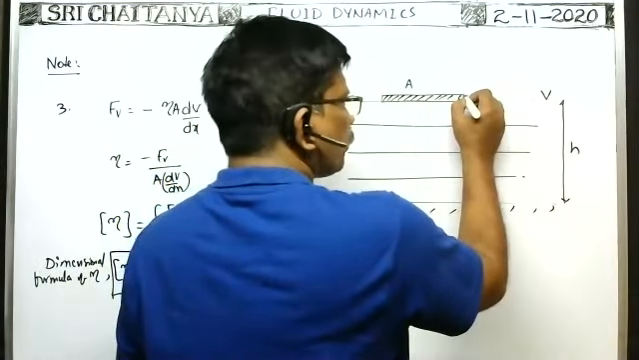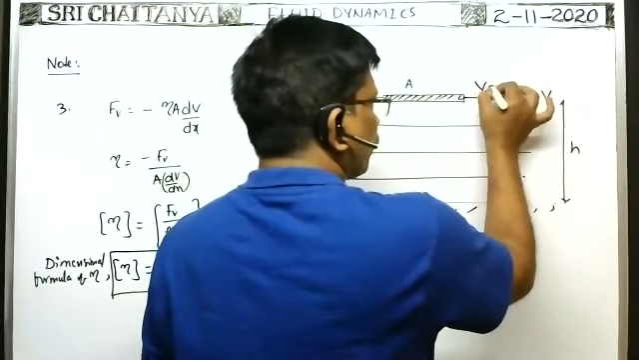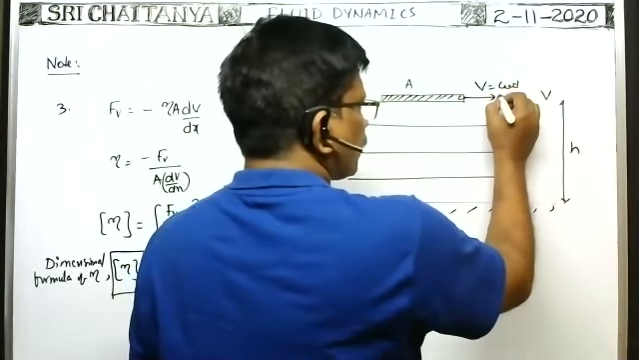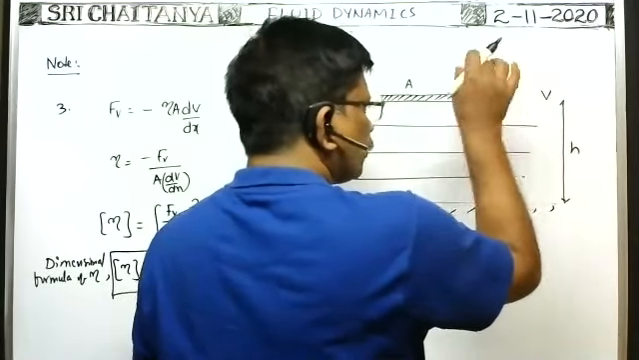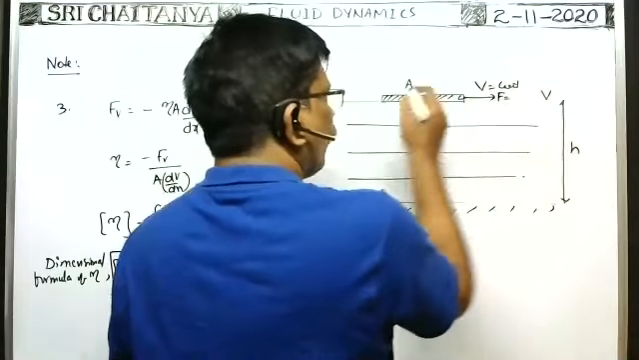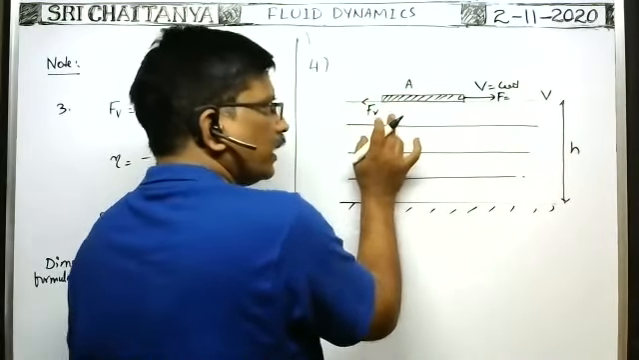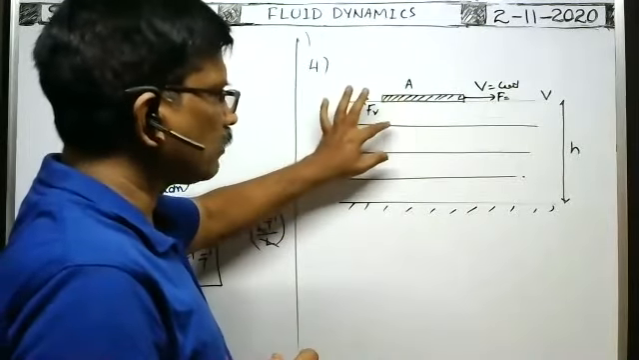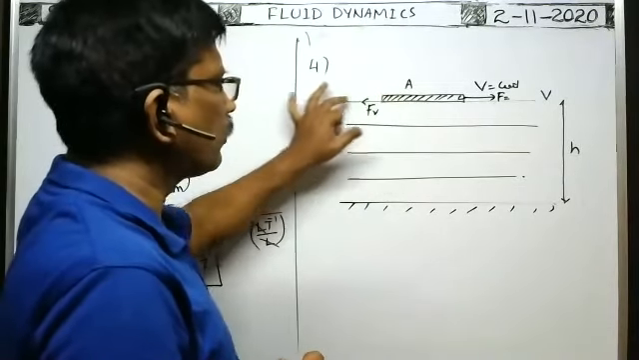But in order to move this plate with constant velocity on the surface of the liquid, what should be the force required? What should be the force that is to be applied on the plate to move with constant velocity? It means whatever viscous force acts on the upper layer due to the lower layer, the same force acts on this plate in the opposite direction.